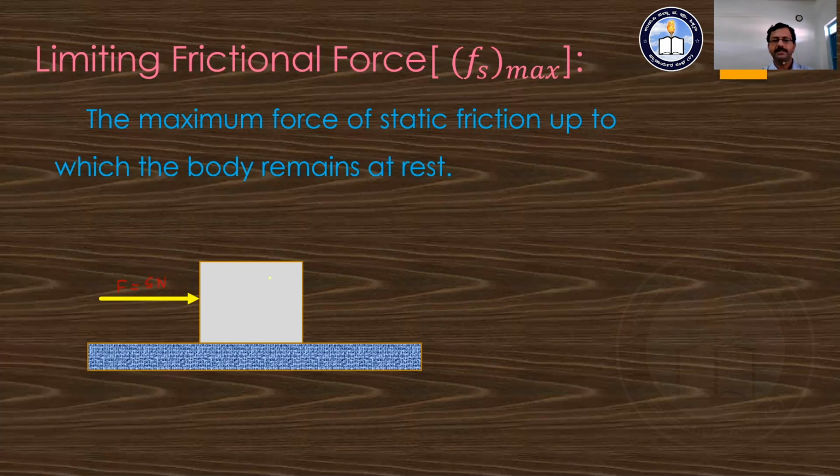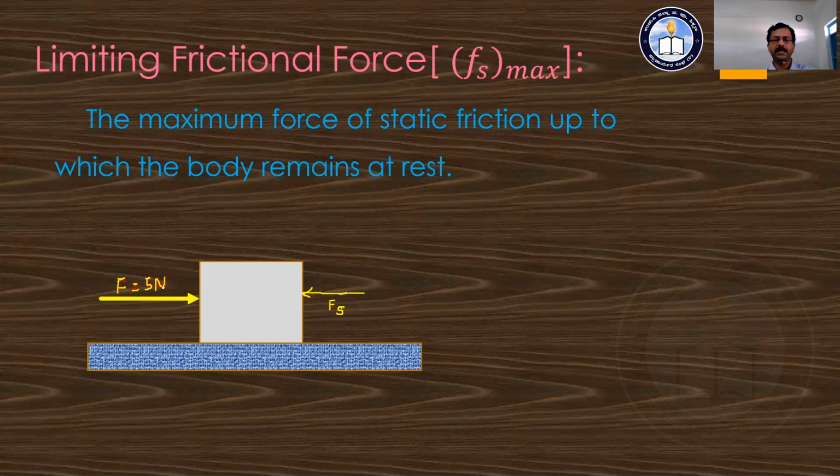So what happens here, this body is in the state of rest. Imagine. Why does it stay at rest? There is some force going to develop in the horizontal direction, which is the horizontal component of the contact force, and this force is known as the static frictional force. It is a static frictional force, that is Fs, let us say. This static frictional force and this external force are equal to each other. They are acting in opposite directions. That is why the body is in the state of rest.